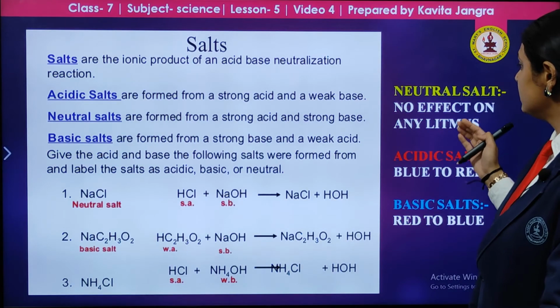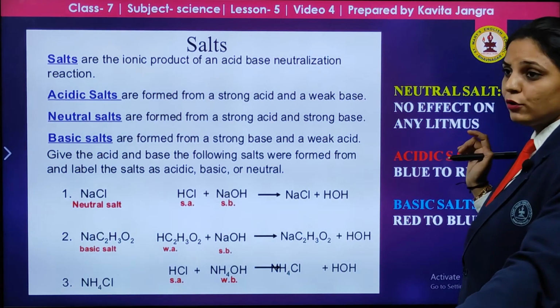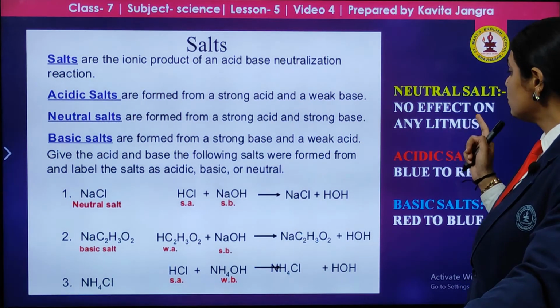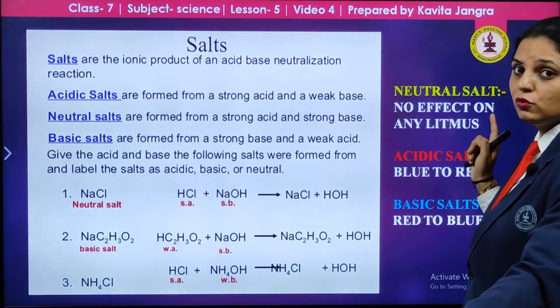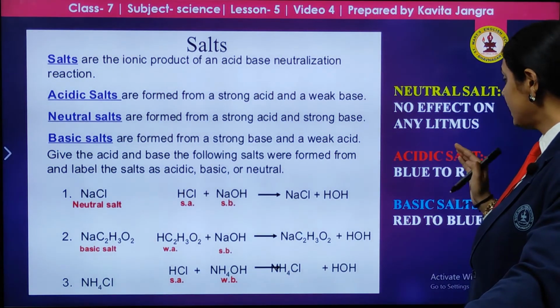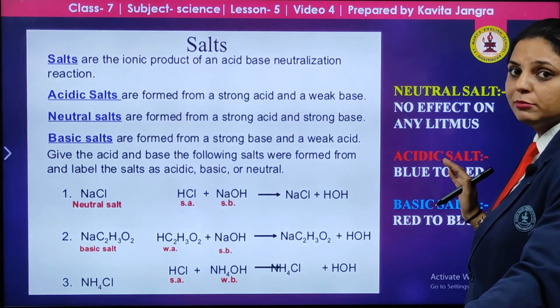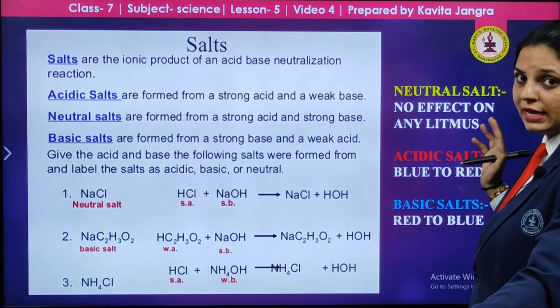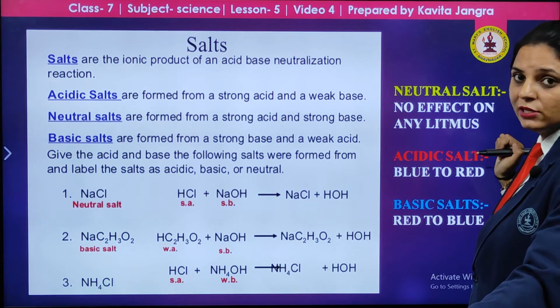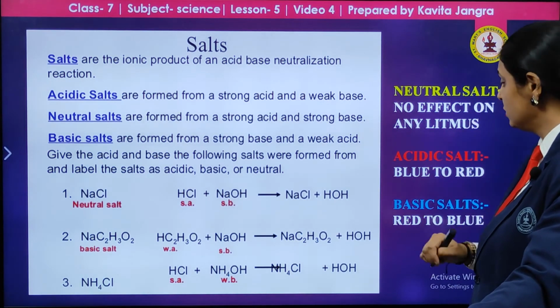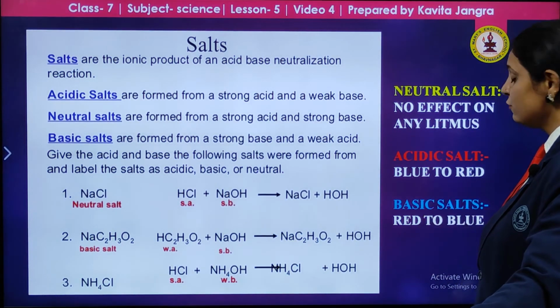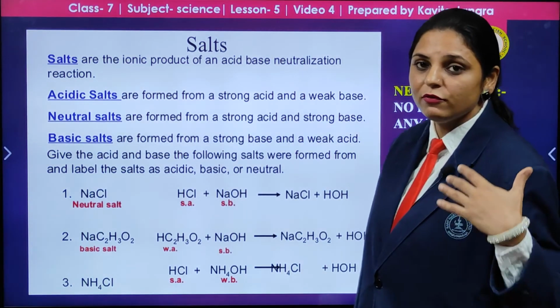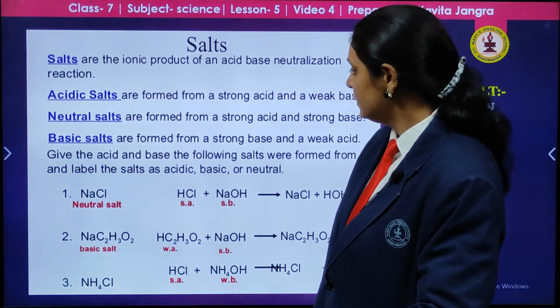You can recall that a neutral salt will not give any effect if you test it with litmus. The acidic salt will turn blue litmus to red, as it is acidic in nature; the red sign is for danger. A basic salt will turn red litmus to blue: B for blue and B for base.